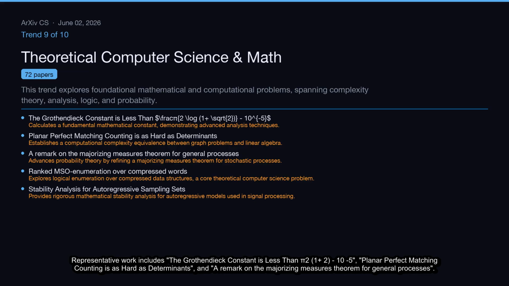Representative work includes The Growth in D Constant is less than pi squared (1 plus 2) minus 10 minus 5. Planar perfect matching counting is as hard as determinants, and a remark on the majorizing measures theorem for general processes.